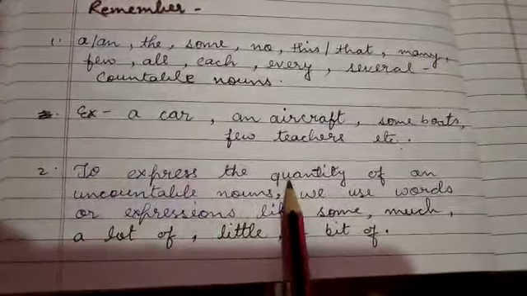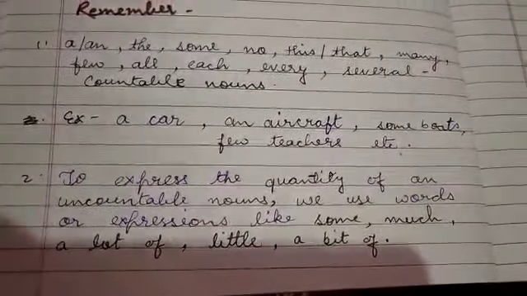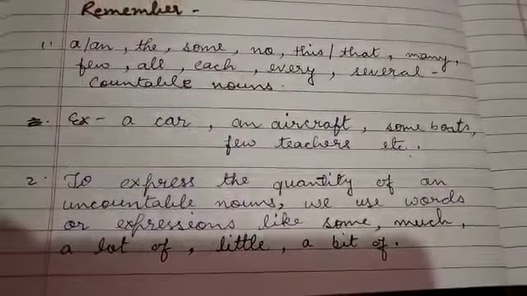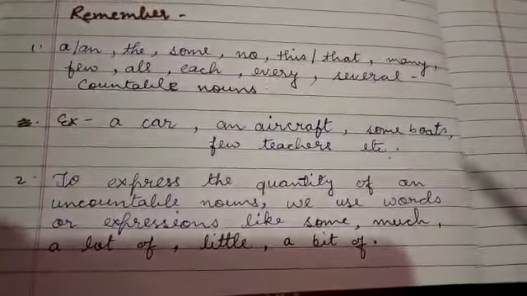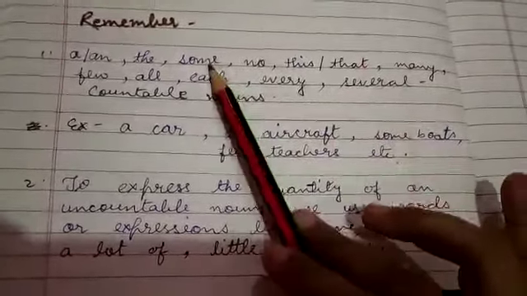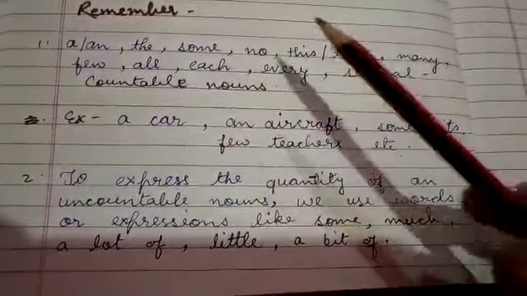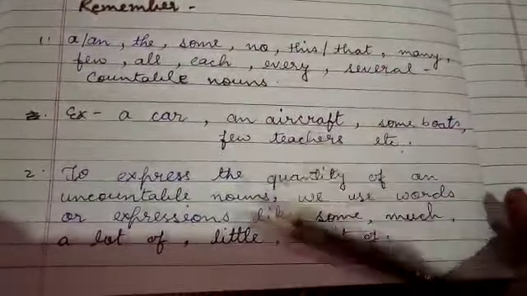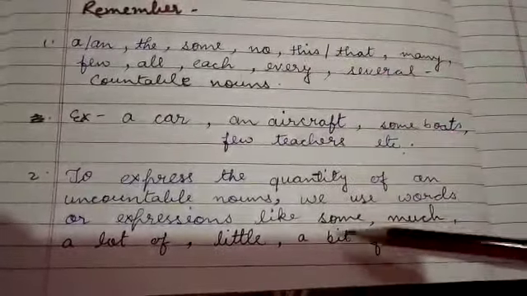To express the quantity of uncountable nouns, we use words or expressions like some, much, a lot of, little, a bit of. As you can see, students, I have written some here and here also. It means we can use some with both nouns, countable and uncountable. There are some words which we can use with both countable and uncountable nouns.